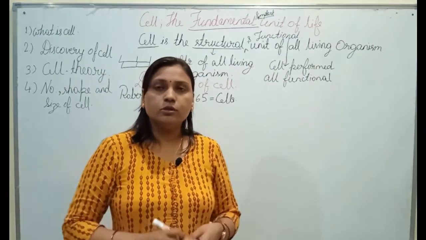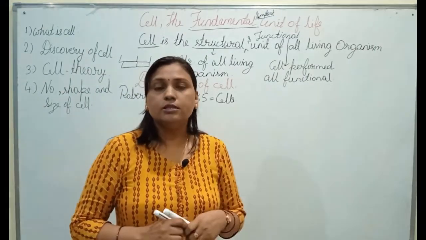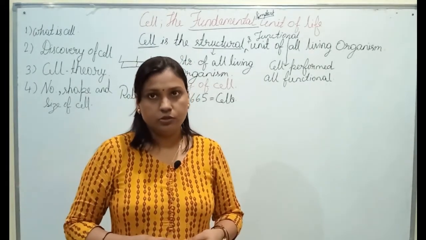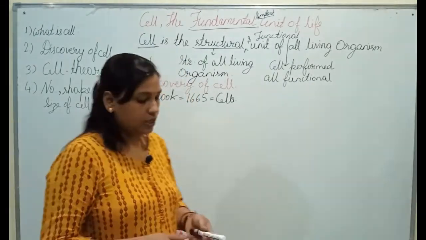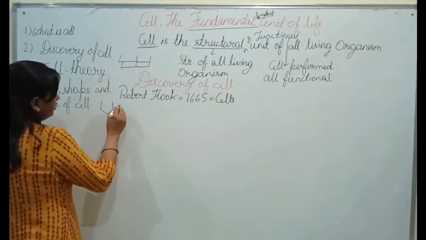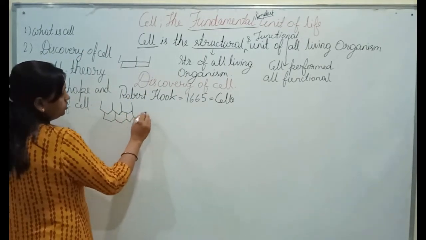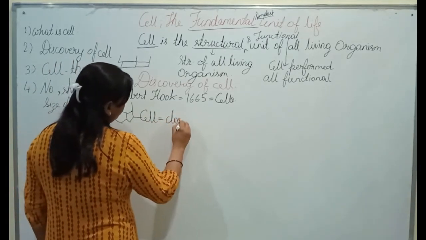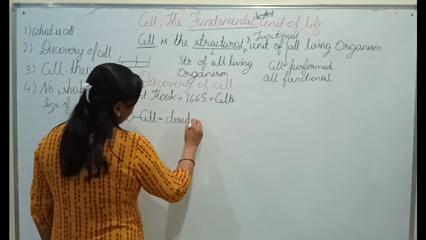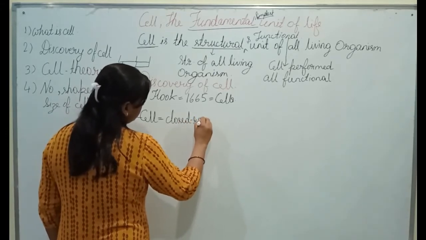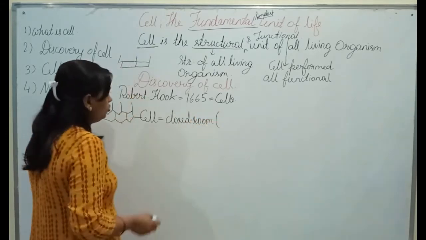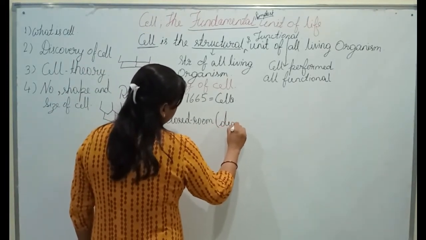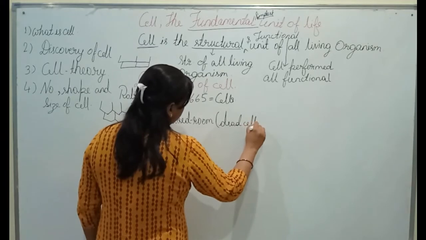He took a slice of cork under his self-made microscope and found a honeycomb-like structure which he named as a cell. Also, the meaning of this cell is closed room or compartment. The cells discovered by Robert Hooke were dead cells.